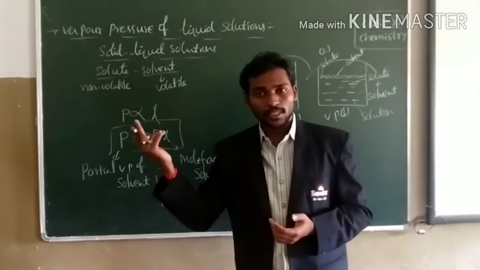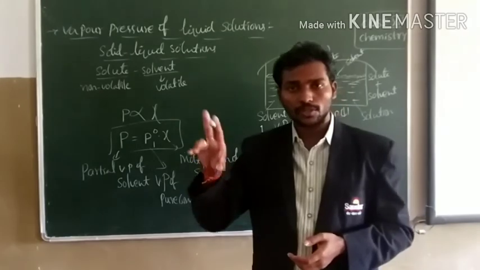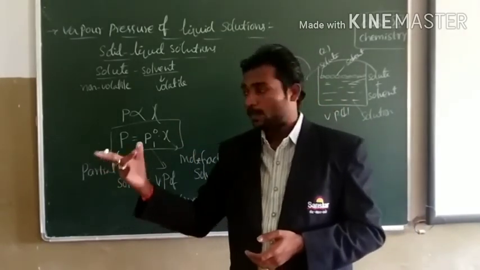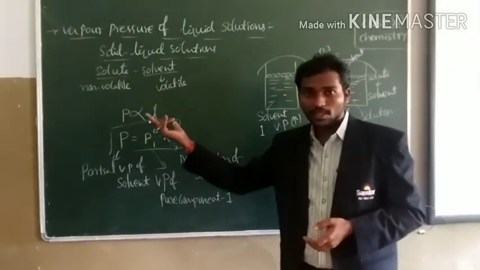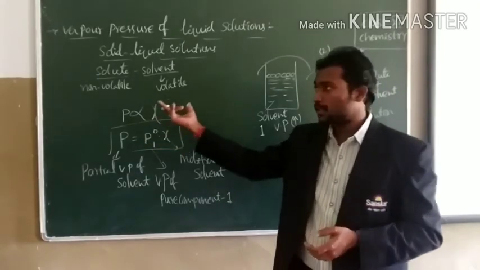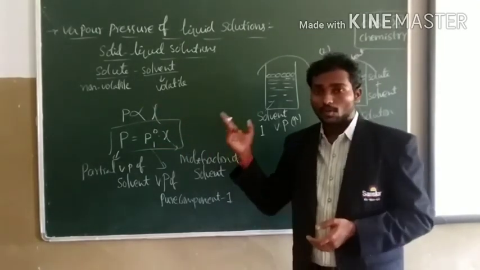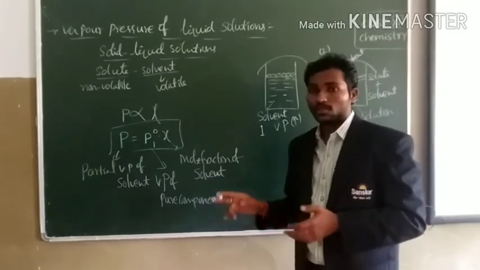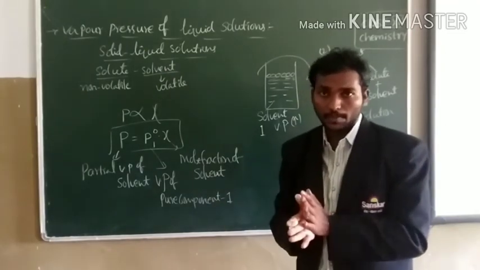Because in case of a liquid solution, both solute and solvent have volatile nature. But here, when a non-volatile solute is present in the given solvent, only the solvent has volatile nature.